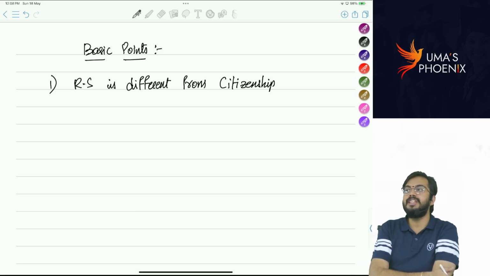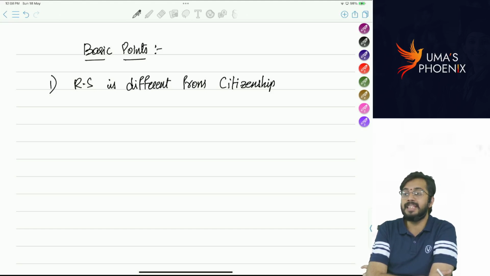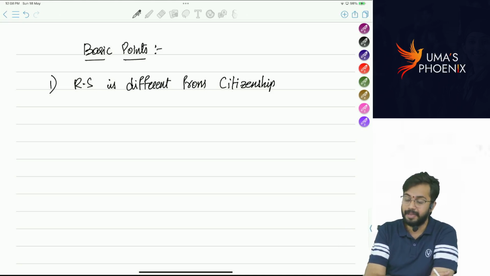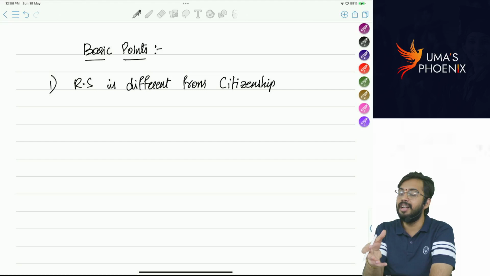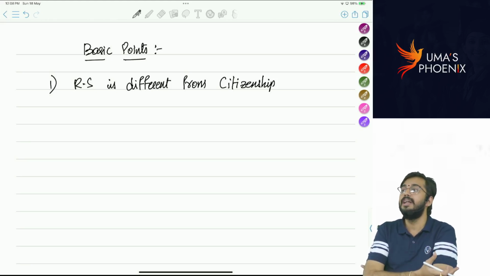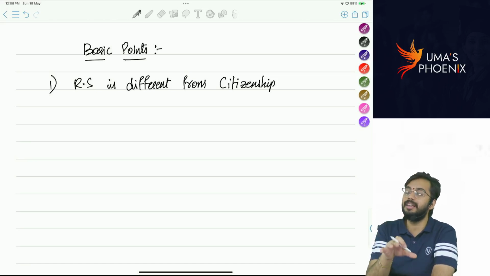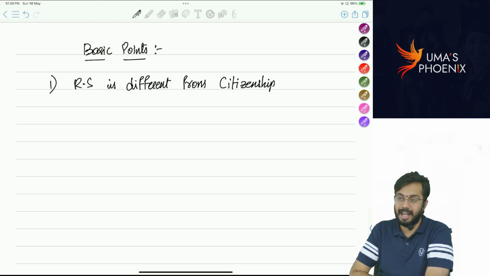Basically, citizenship is determined based on place of birth. Based on the place where an individual is born, citizenship is determined. An individual born in India will be called an Indian citizen. If he is born in Australia, he will be called an Australian citizen. An individual born in America will be called a US citizen. That means based on place of birth, citizenship is going to be determined.